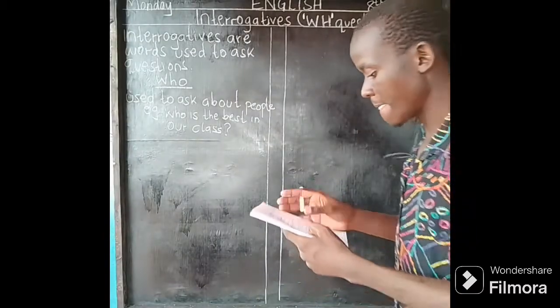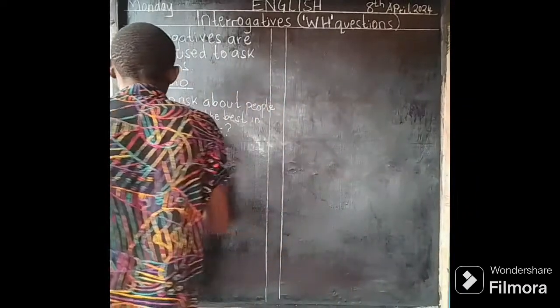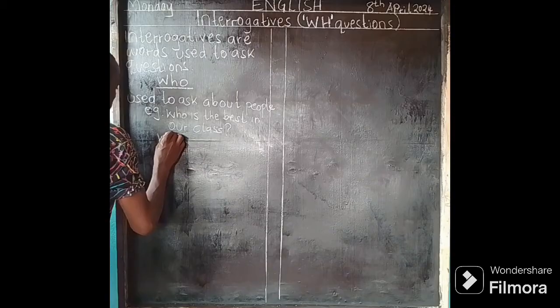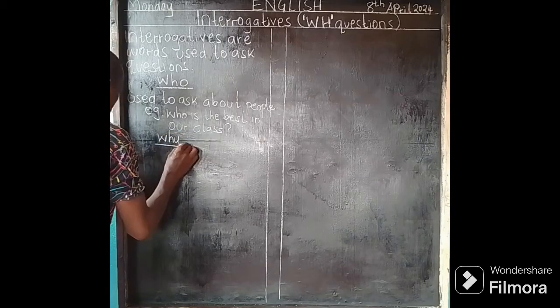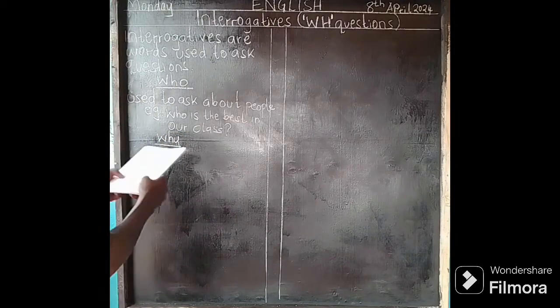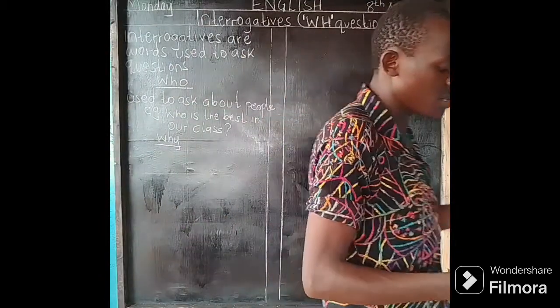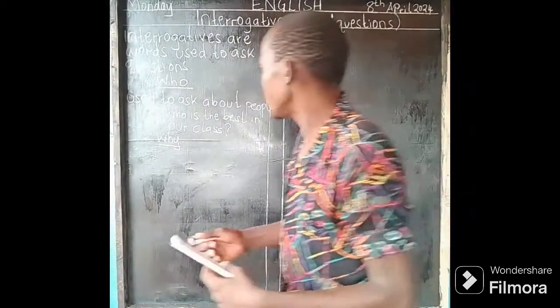Is that okay? Number 2, we are going to talk about why. Why is used to ask about reasons or explanation.